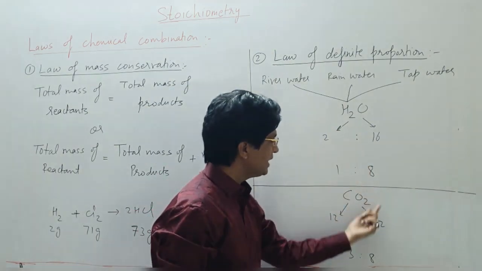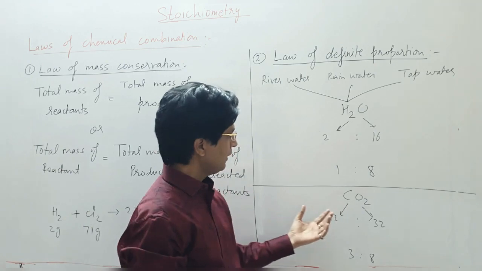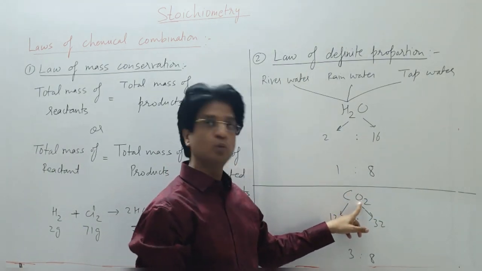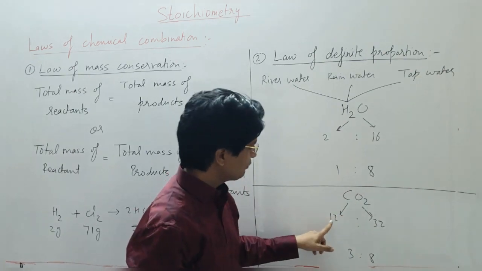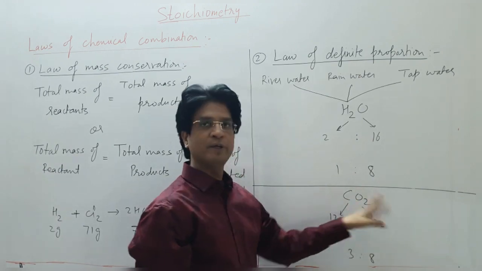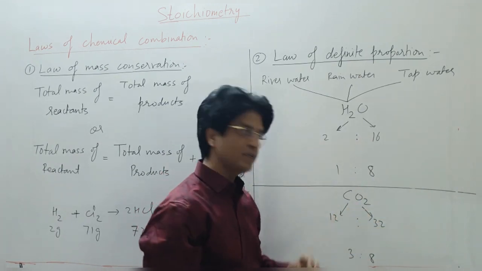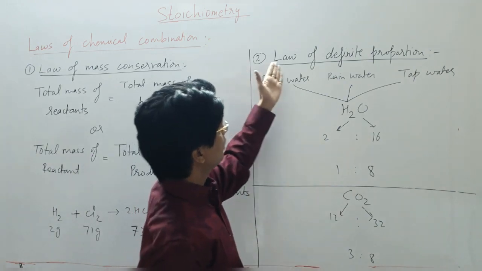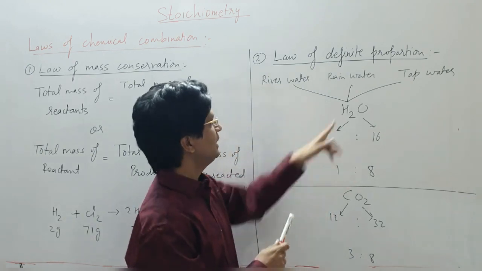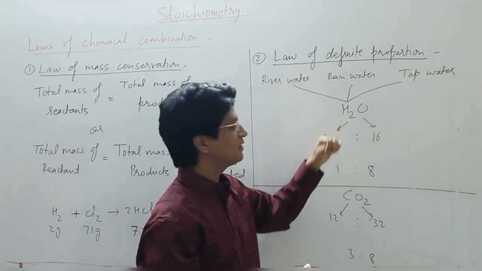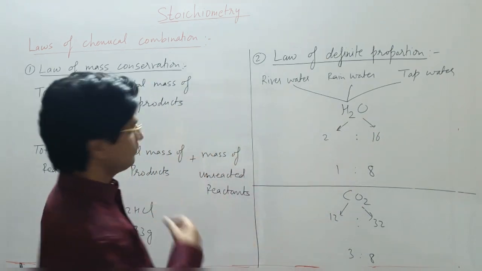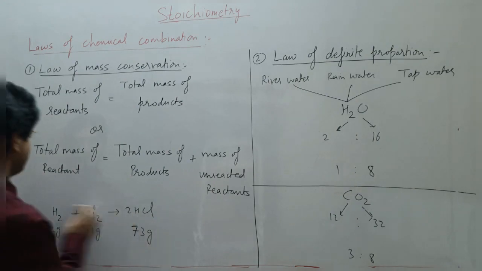Similarly, there are n number of ways of forming CO2. Whatever the way you take, one carbon will react with 2 atoms of oxygen in the ratio of 12, the atomic weight of carbon, and 32, the molecular weight of oxygen. The simple ratio will be 3:8. So what I am saying, law of definite proportion says that whenever 2 elements react to form a single compound or a molecule, they will always react in a fixed proportion of their masses. Okay. Now let's come to the third law, and that is very simple.